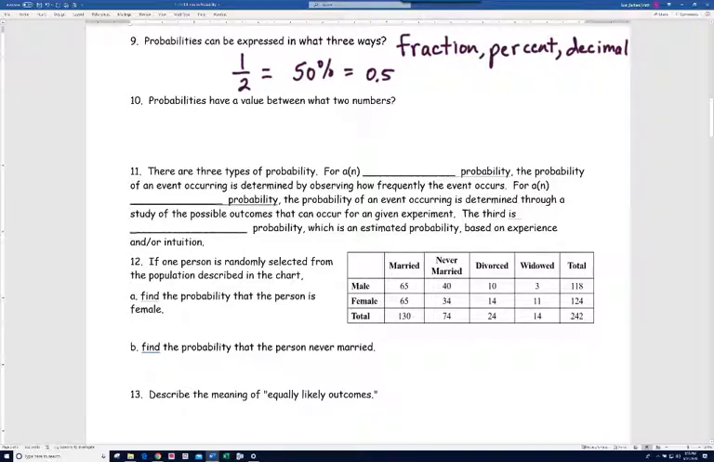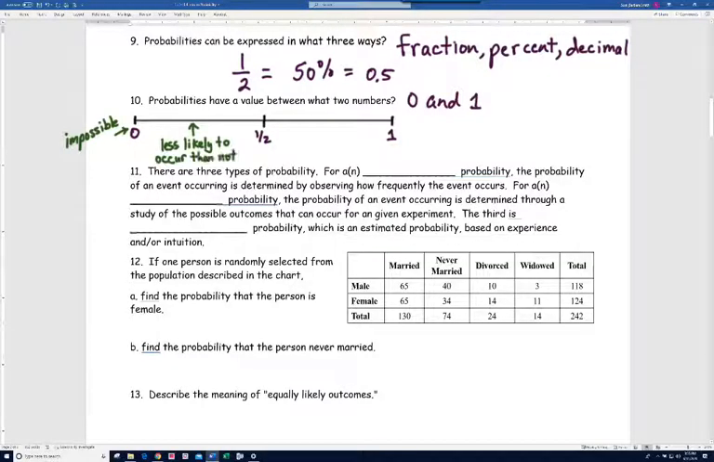Probabilities have a value between what two numbers? Well, as you would have seen on the first slide, all our probabilities are between 0 and 1. So I'm going to make a little scale here. So we go from 0 to 1 and a half in the middle there. So a probability of 0 indicates that something's impossible. If you're in here between 0 and a half, that means the probability of something occurring is less likely than not that it's going to occur.